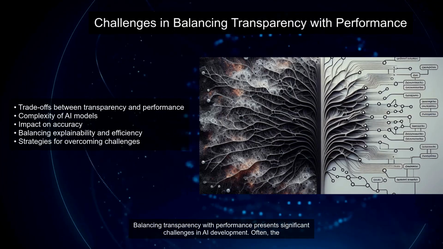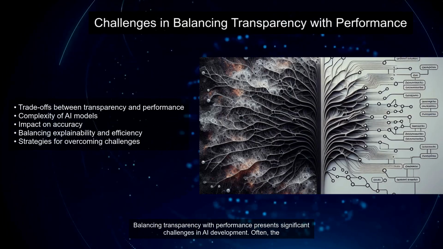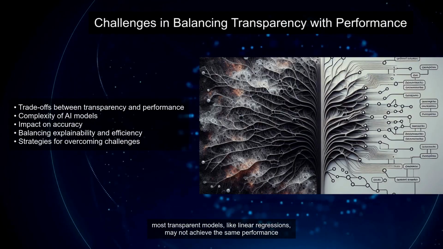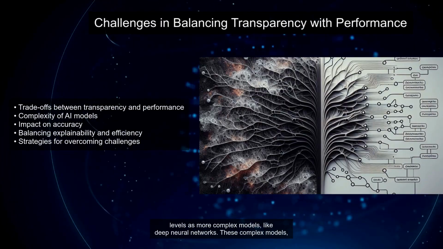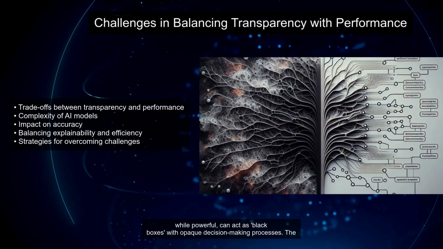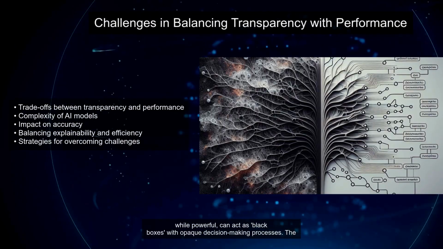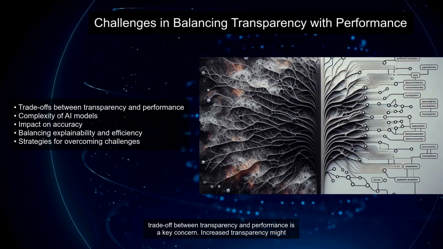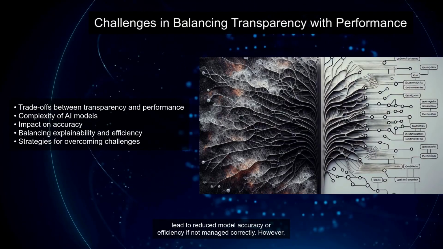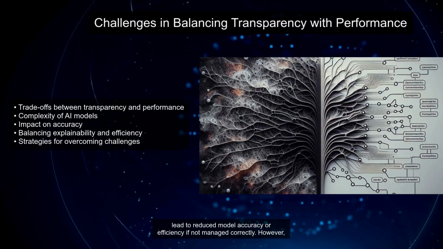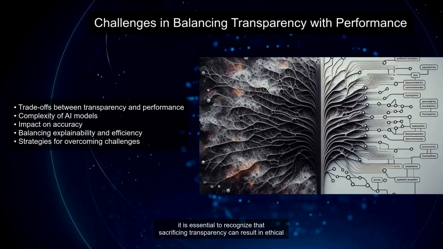Balancing transparency with performance presents significant challenges in AI development. Often, the most transparent models, like linear regressions, may not achieve the same performance levels as more complex models, like deep neural networks. These complex models, while powerful, can act as black boxes with opaque decision-making processes. The trade-off between transparency and performance is a key concern. Increased transparency might lead to reduced model accuracy or efficiency if not managed correctly.